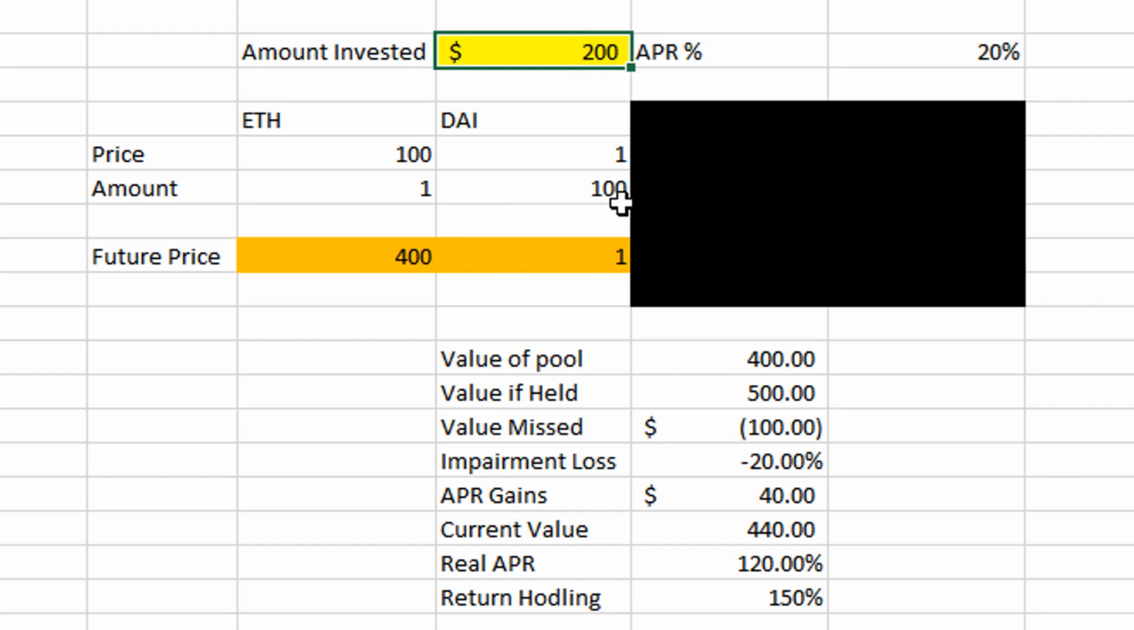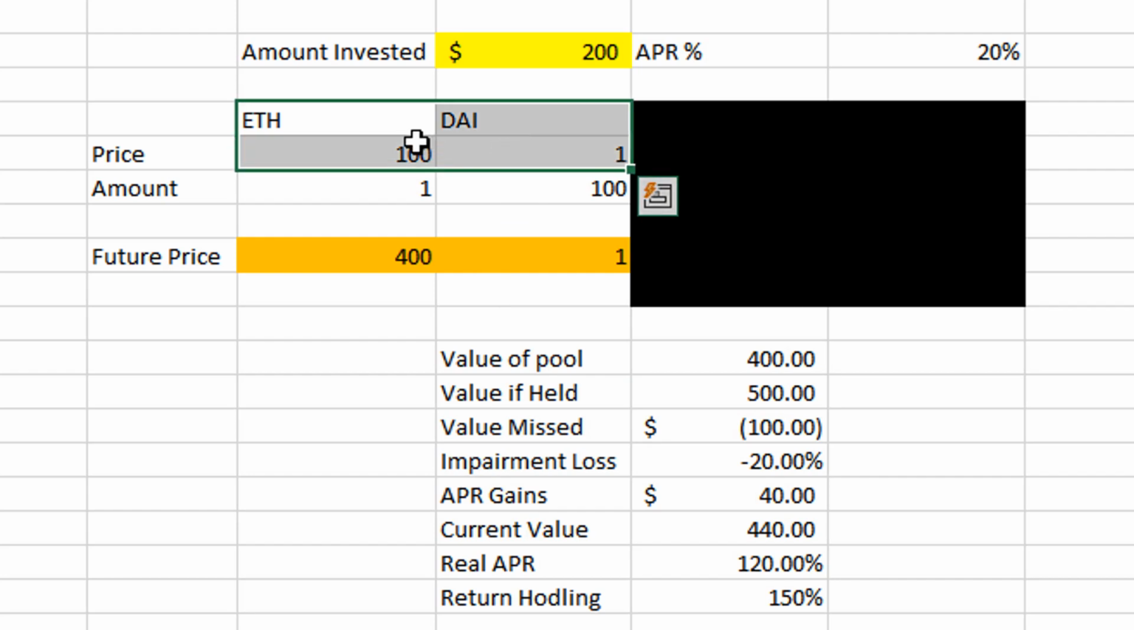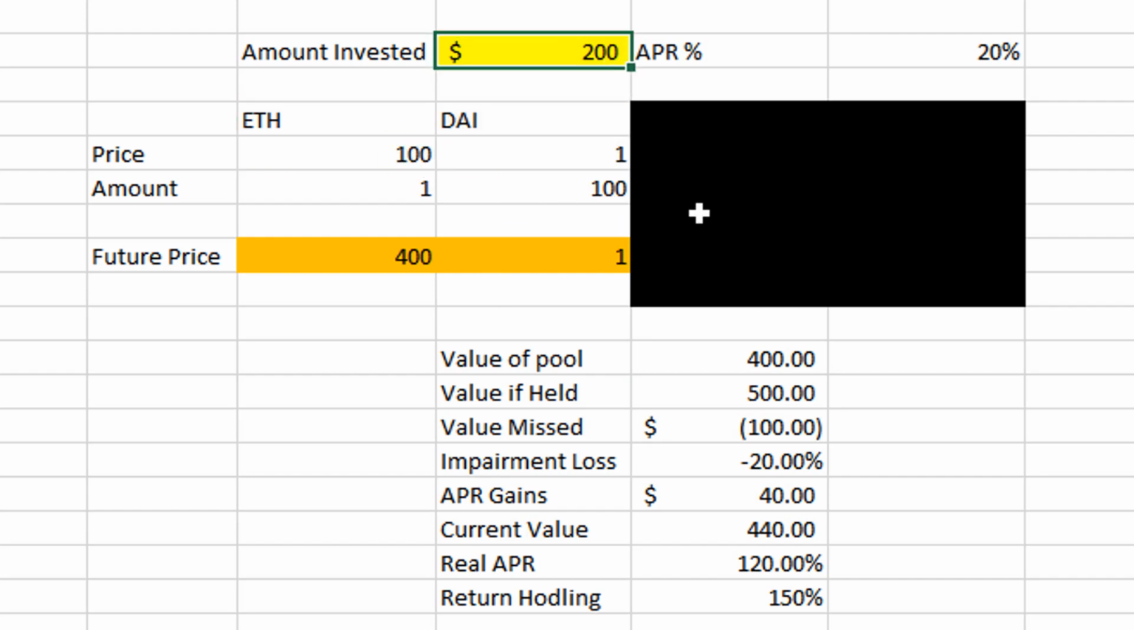So we have the $200 as the initial investment, Ether at 100, and let's say Ether went to $400. That's a pretty big increase in Ether. And the whole point of impermanent loss is comparing the value of the liquidity pool if you were to withdraw, let's say after a year, versus if you had just bought these cryptocurrencies. If you just bought ETH and DAI, the $200 split, and just held, what would it be worth? The difference between these two: you can see the value of the pool is 400, the value of held is 500. The value missed is the impermanent loss. That's the whole point, understanding the change in price ratios and how that affects the total value of the pool.